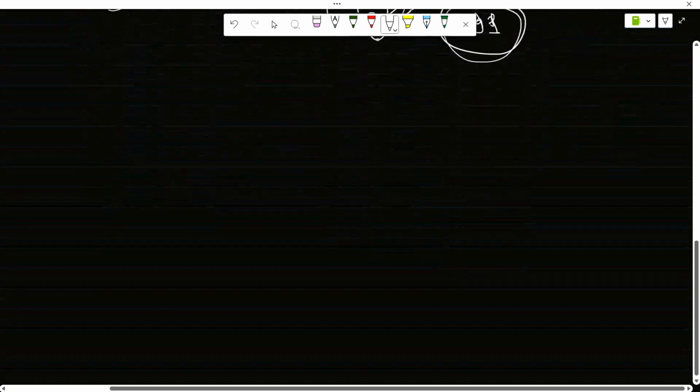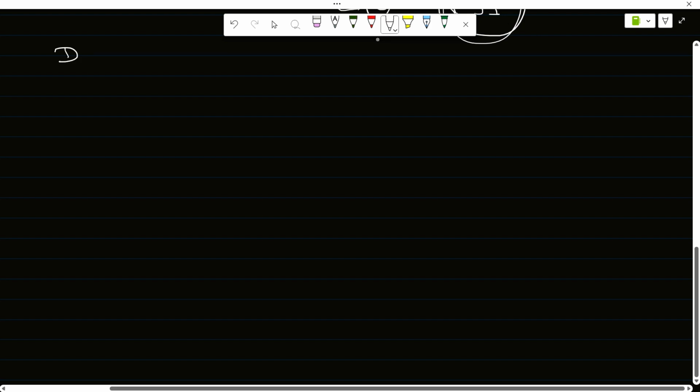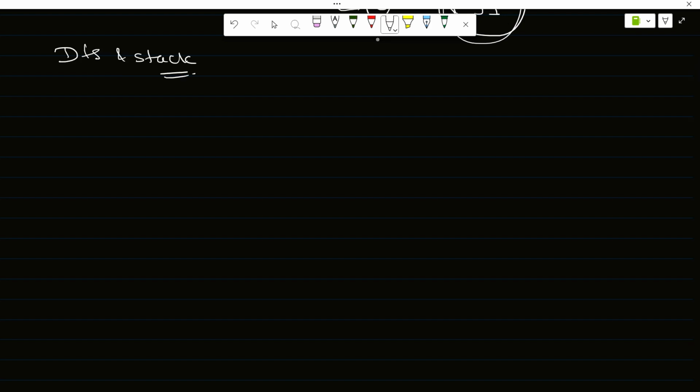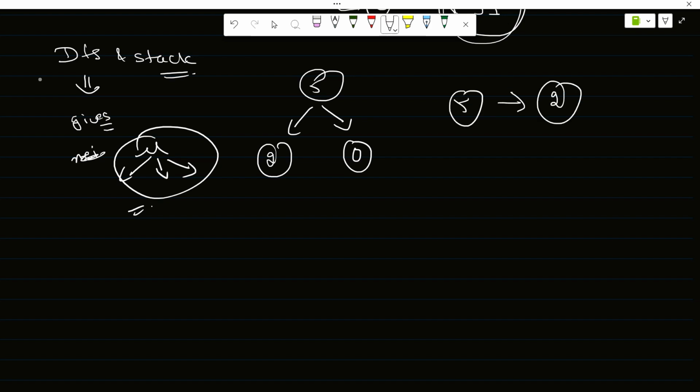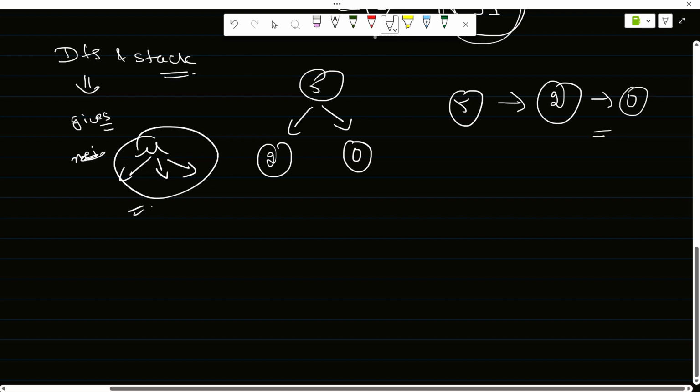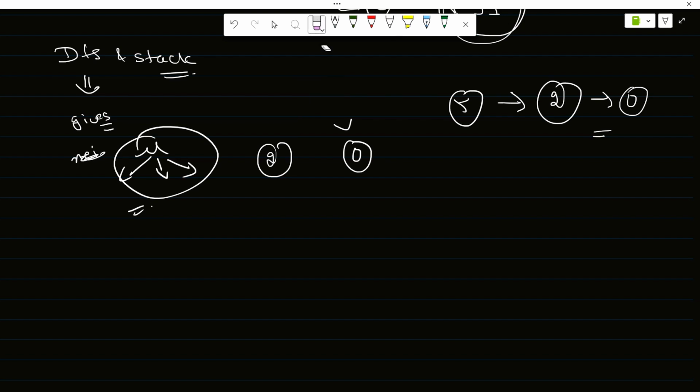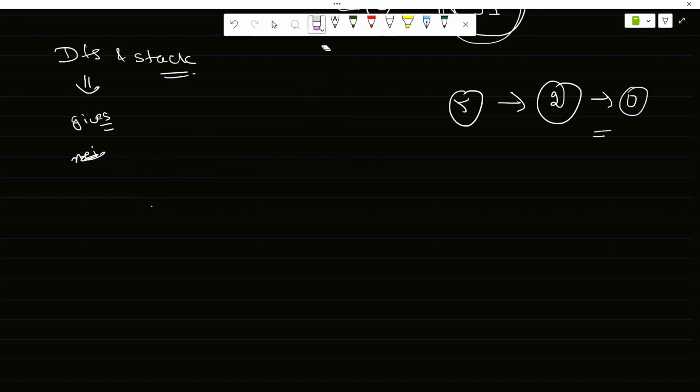Okay, so let's see how the algorithm works. So we use DFS and a stack, right? Why DFS? Let's see how DFS works for it. DFS gives us all reachable nodes from node U, right? If there is a node 5 and it is directed to 2 and 0, so if I call DFS on 5, it gives 2 and 0, right? It gives all the reachable nodes from that node. Okay, is that clear?